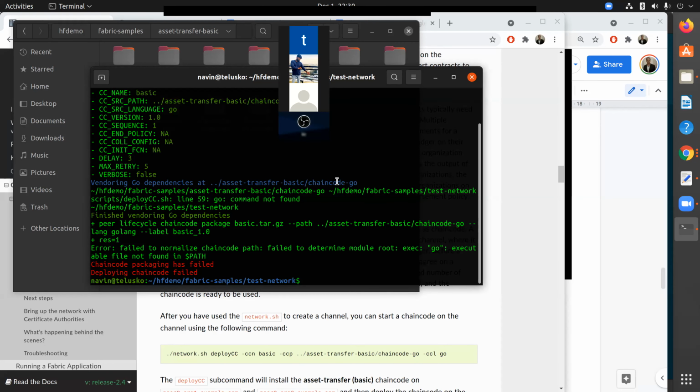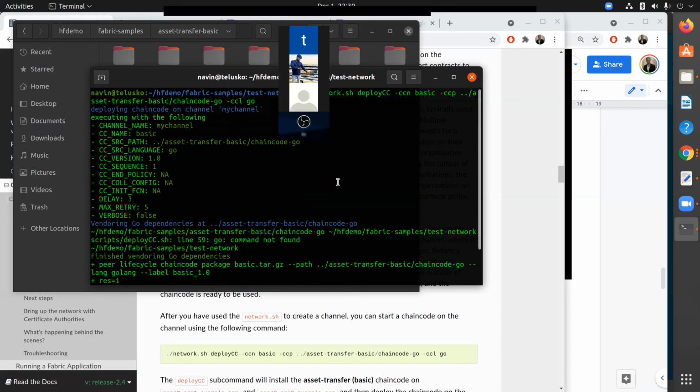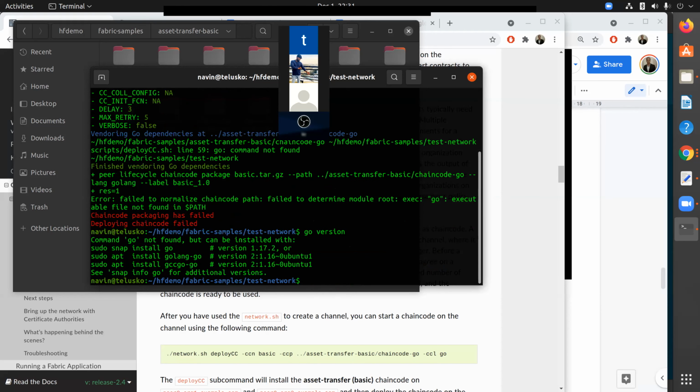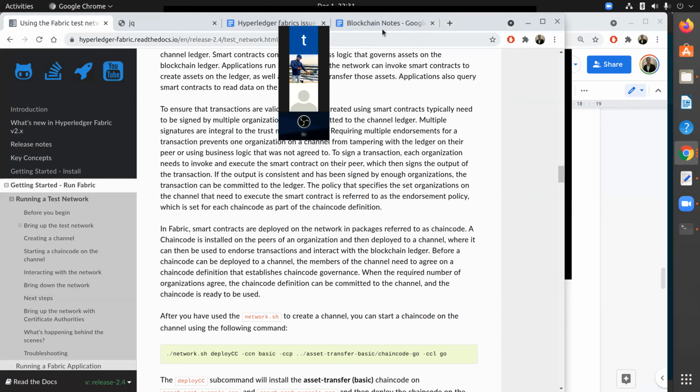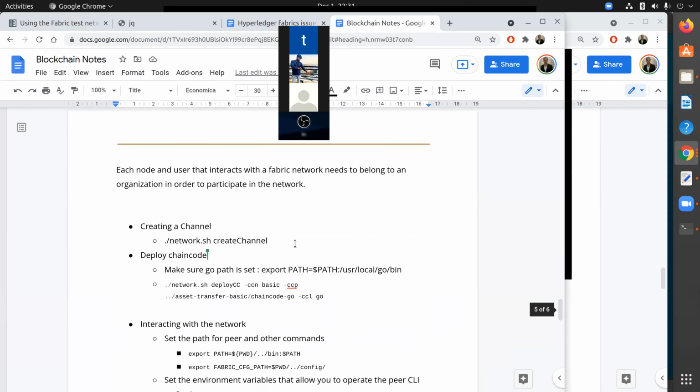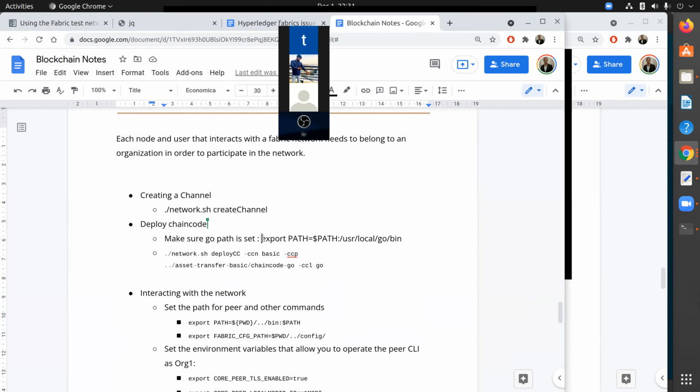So let's see. It says there is an issue with the Go path. Is it the Go path? Okay, so Go is not available in the path. Do I have Go installed? Oh, Go is not installed. Okay, so basically I have to set the path for Go. I got this error before as well, and that's why I have a solution mentioned somewhere. Yeah, so this is a command to set the path.